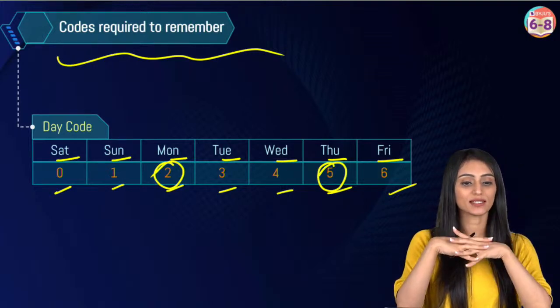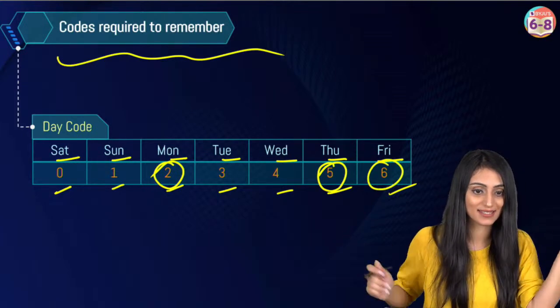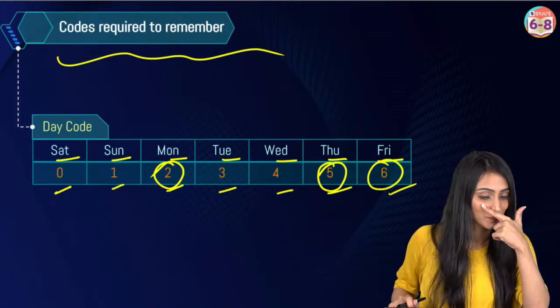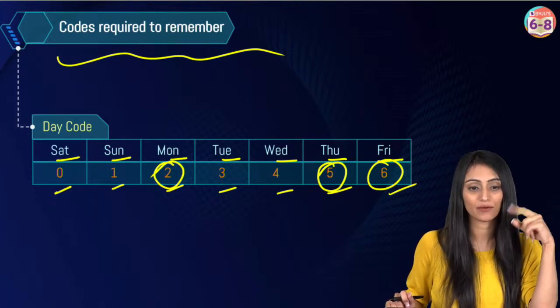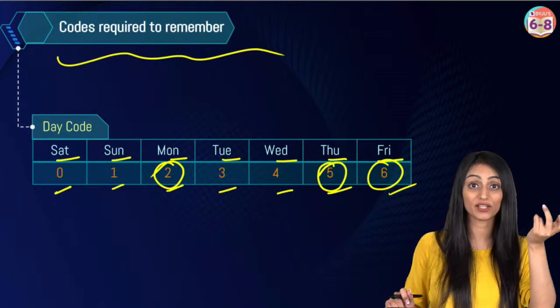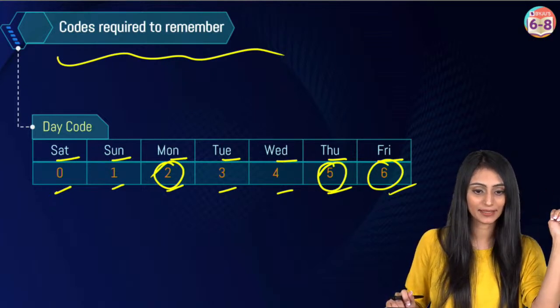Yes, Kajal, I hope that is clear now. Today is Friday, so today's code is 6. All right, so these are a few things that we need to keep in mind if we want to solve these questions without using any computer, calendar or anything.